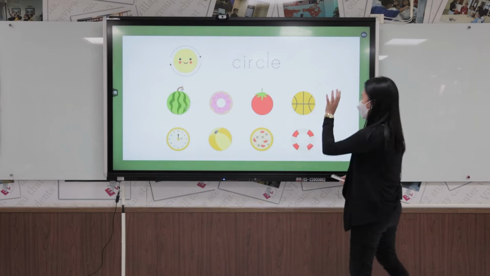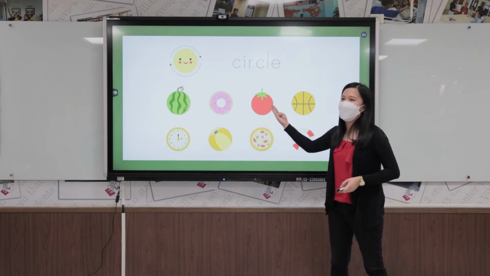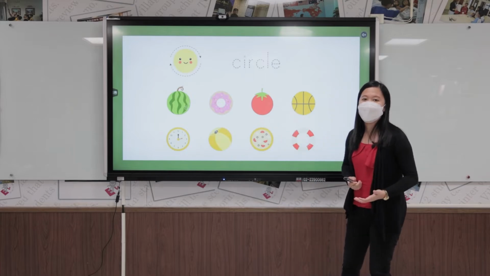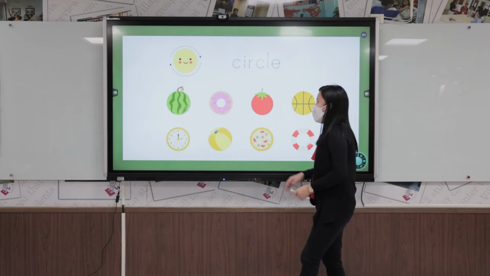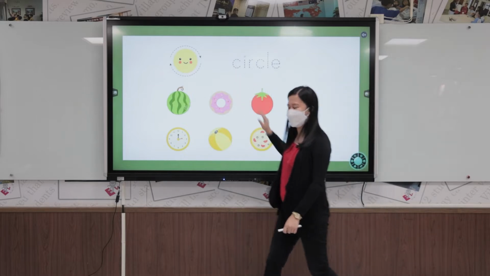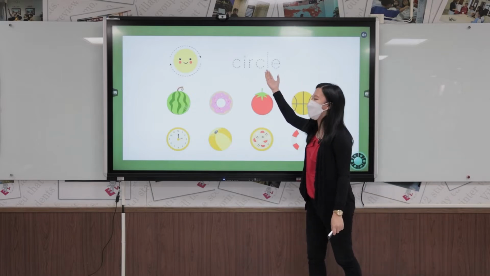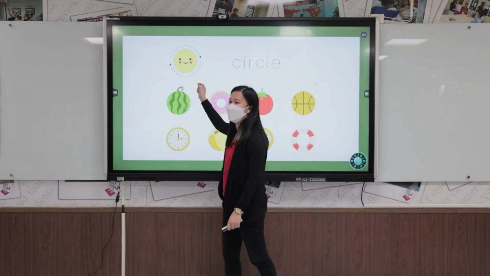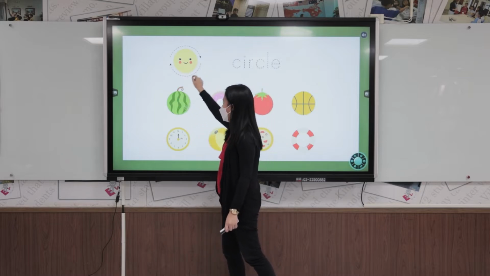I will show you four examples of common shapes we use in our different art activities. I have here the most common shape, of course, a circle. A circle has no definite outline. It has no edge. It's just a round thing.